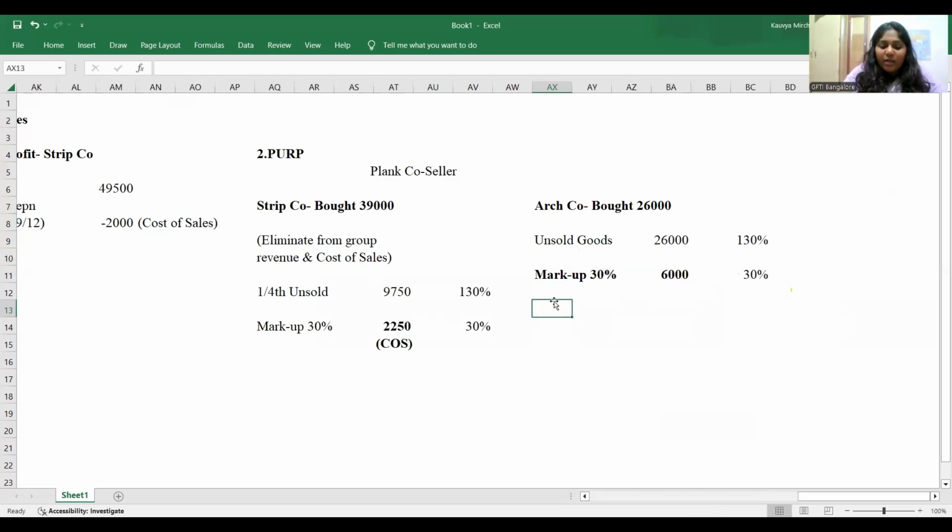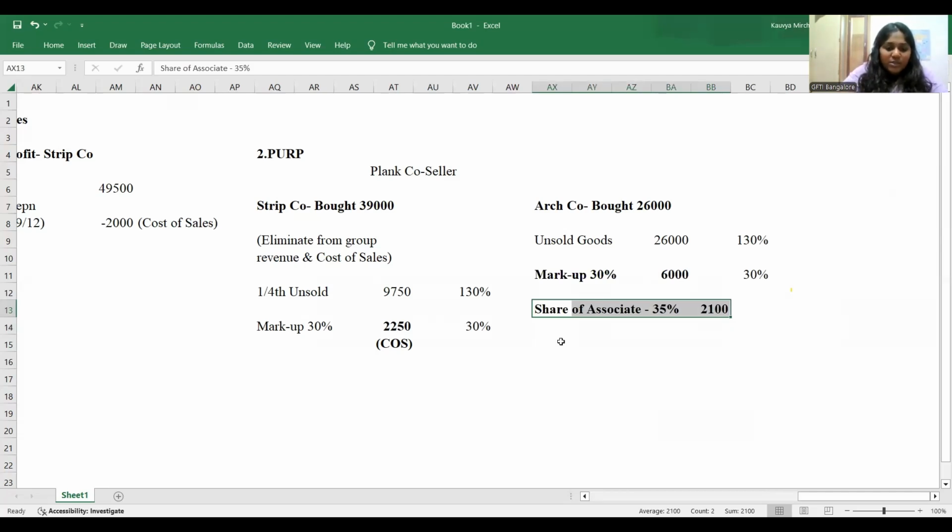I should take the share of associate. I acquired 35 percent, and my PERP reduction is also 35 percent only. Don't take the total value, guys. Don't make that mistake. 6 million into 0.35 gives a value of 2.1 million.